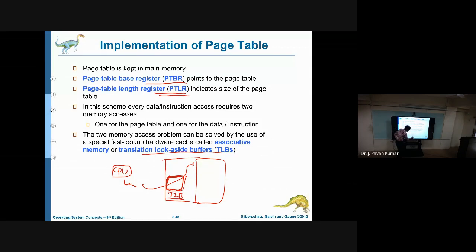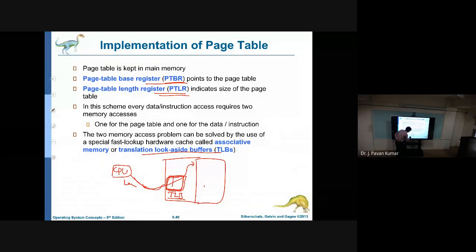TLB is nothing but translation look aside buffer. What is the use of this TLB? The page table that we have will be accessed by the CPU more frequently in order to translate logical memory to physical memory. So instead of keeping that in main memory, let us keep it in cache memory, so that whatever we require, we can get easily, in less time. That is the main motive for having a translation look aside buffer.